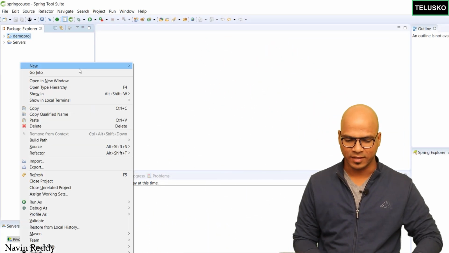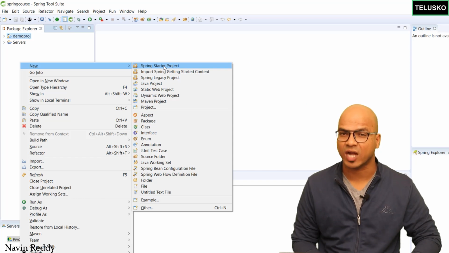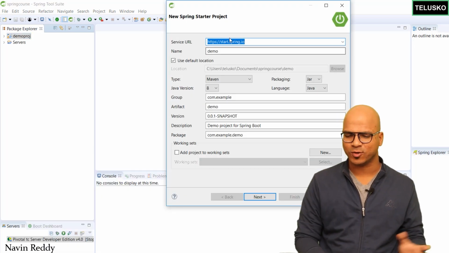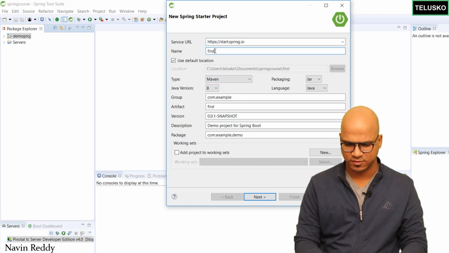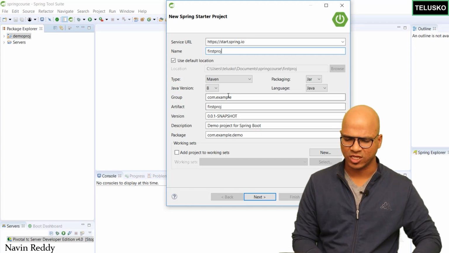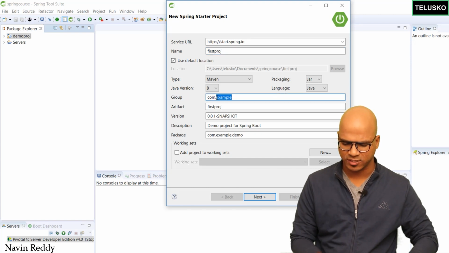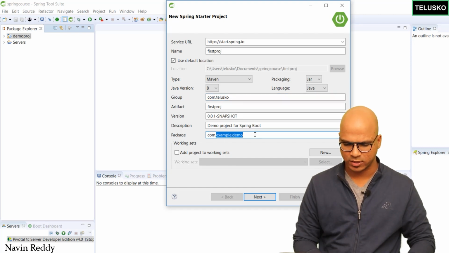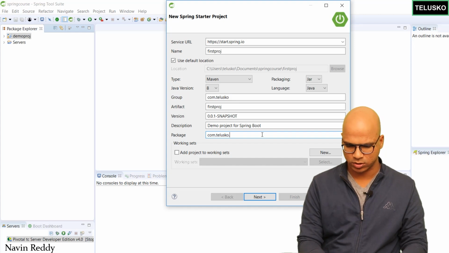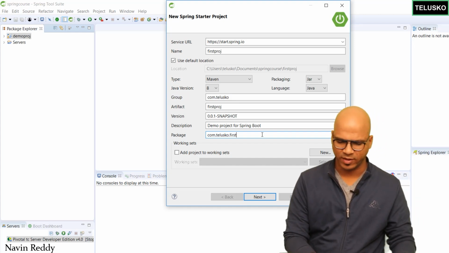Now here, first of all, let's create a project. First of all, you need STS here, which we have already done. And then we had this demo project in the last video. But now let's do something different. Let's say New, and let's create a Spring Starter project. As of now, it's not important to understand what this service URL stuff is. The only thing which is important here is the project name. I will say this is my first project. Of course, you can give any name. And then I will give a group ID, which is my company name itself. I will say com.telusko. And then here, the package name I want is telusko.first. That's my project name and then package name.